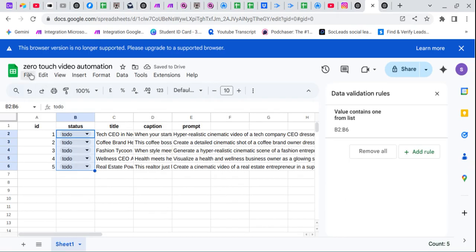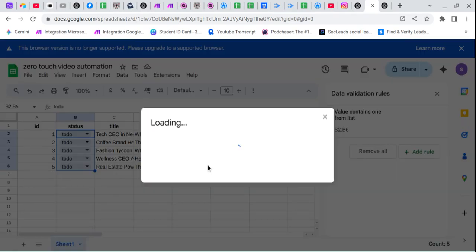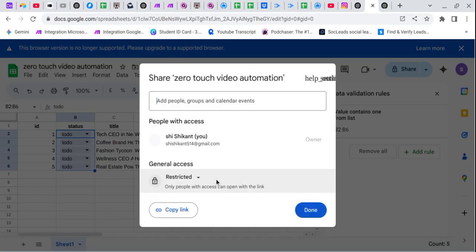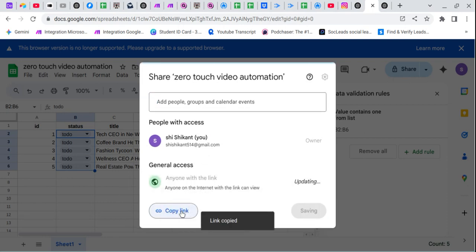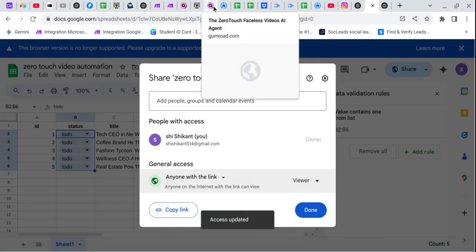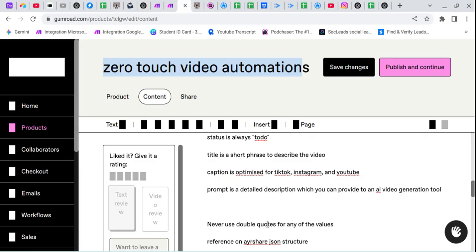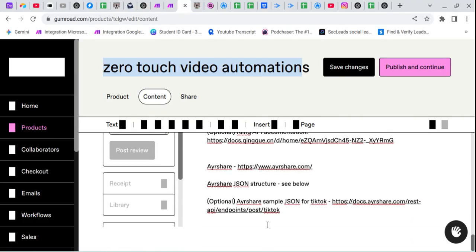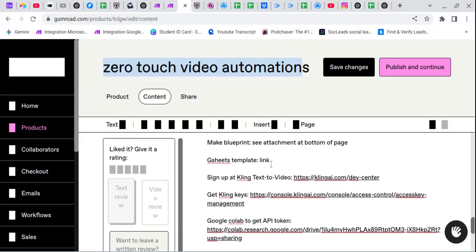Now I go to file, go to share, and share with others, and I can simply provide you this workflow. Go to restricted and go to anyone with the link, copy link and go back, click on done, go to Gumroad and simply paste our Google Sheet link here.